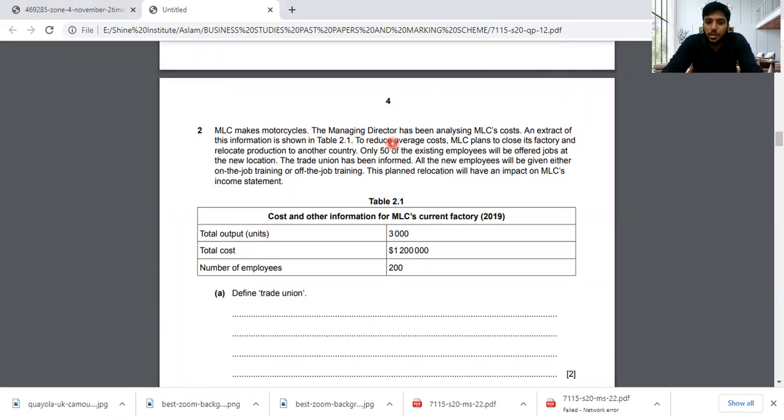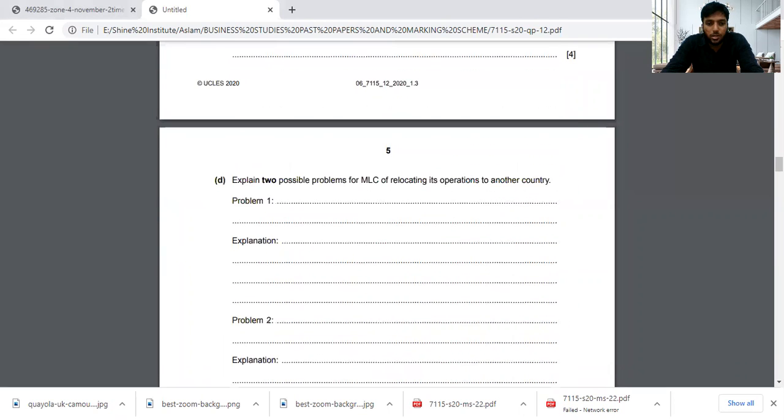And second, if they are moving to a new country, there will be a lot of new regulations in that country. Those regulations can limit the production of motorcycles, and also they need a huge space to produce motorcycles. It's not that easy. Finding a relocation space is very important to MLC when they move from one place to another. So these are the few facts you can conclude in question number 4.